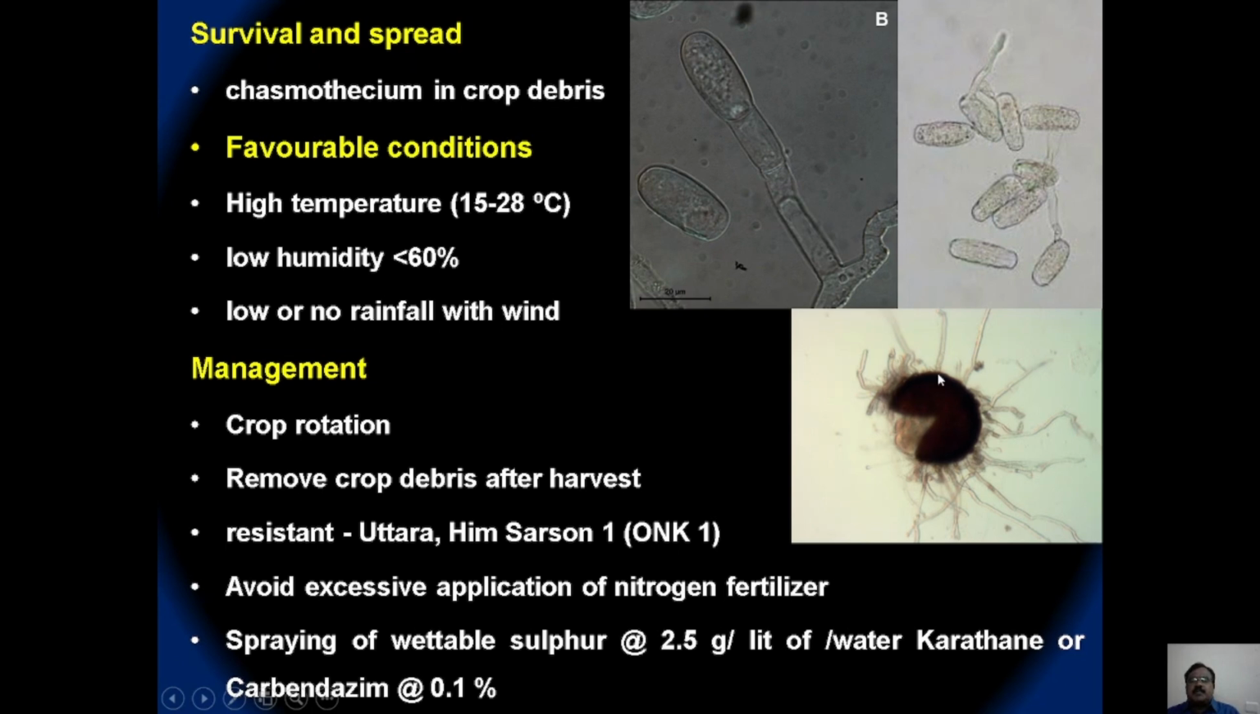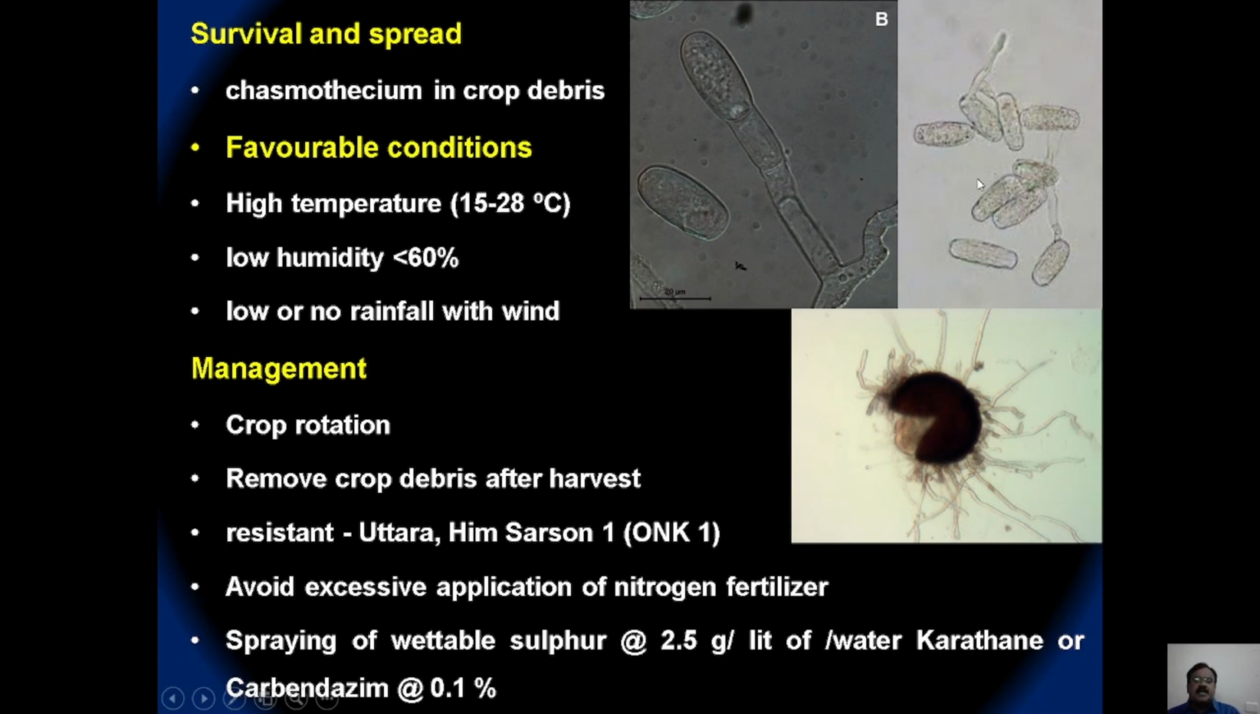The chasmothecium, the sexual ascocarp, which is present in the infected plant debris, serves as the primary source of inoculum. The chasmothecium, in turn, contains the asci and ascospores. These ascospores are the initial inoculum, and secondary spread is mainly through airborne, barrel-shaped, single-celled hyaline conidia. This is the barrel-shaped, single-celled hyaline conidia.